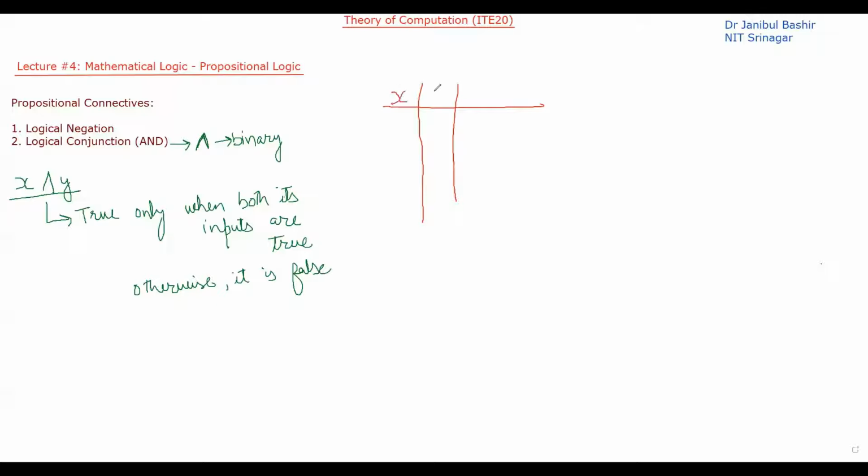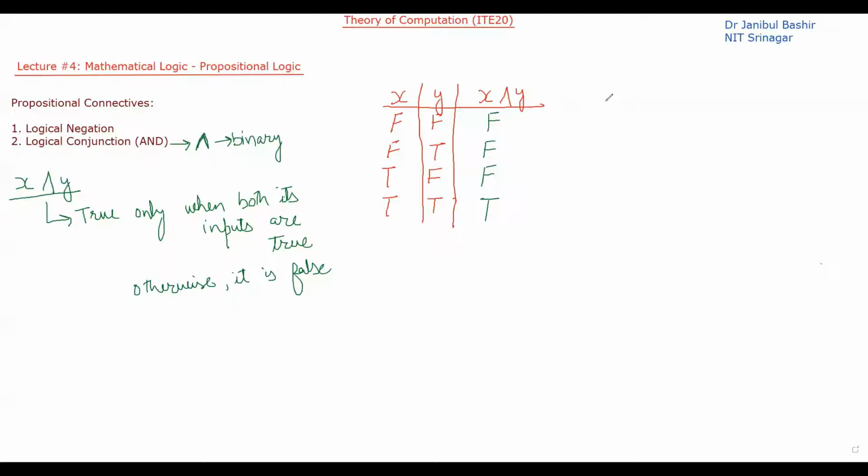So if I have two variables x, y, and they are related using the AND conjunction, then x and y can have values false, false; false, true; true, false; and true, true. Okay. Let's see what can be an output. False, false. Here I am saying that it is true only when both its inputs are true. So when are both inputs true? Here. So it will be true here. In all other cases, it will be false. So this is logical conjunction.